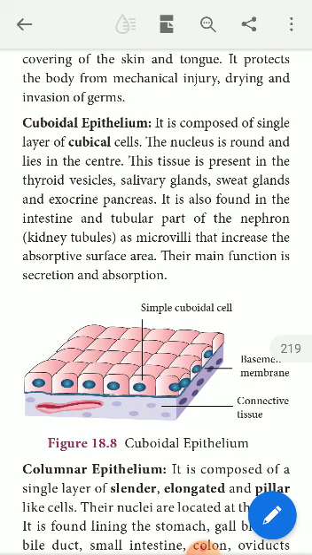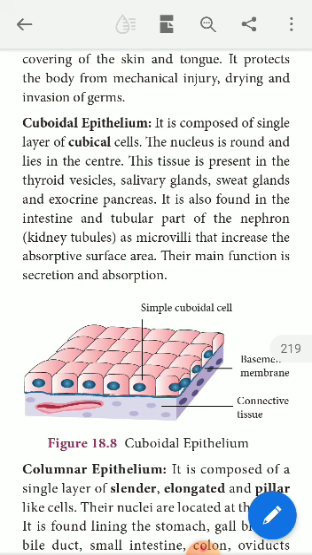The nucleus is round and lies in the center. See, the position of the nucleus will vary from cell to cell or tissue to tissue. You see, in the squamous epithelial cells, the nucleus is found at the center of the cell, whereas in the ciliated epithelial cells or columnar epithelial cells, the nucleus is found at the base of the cell.